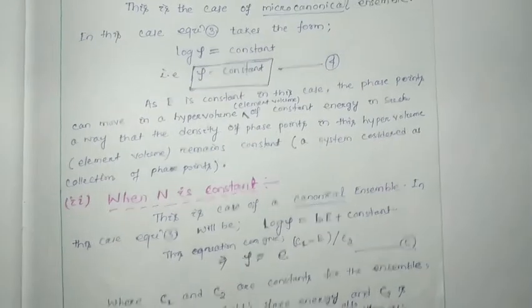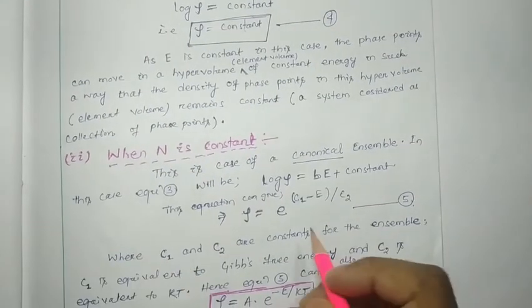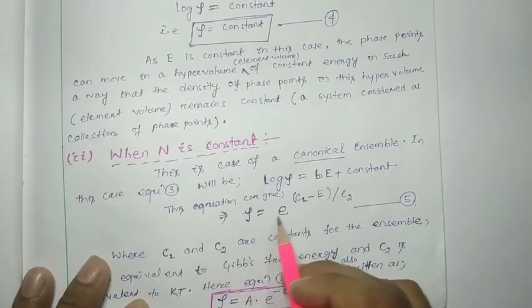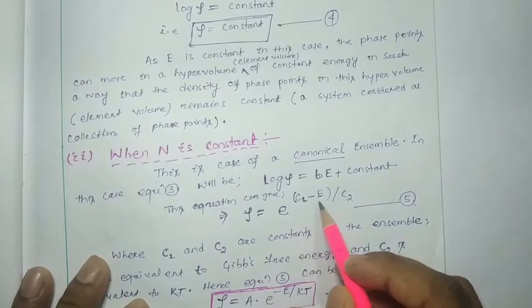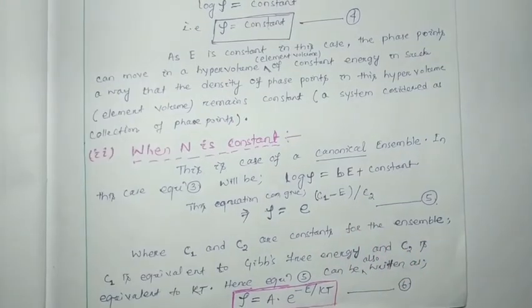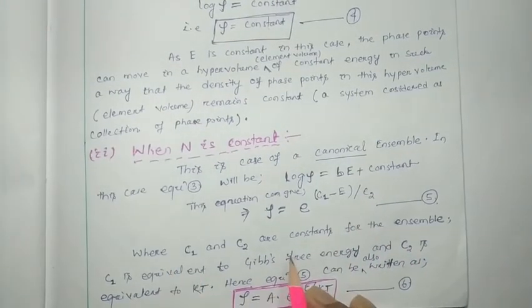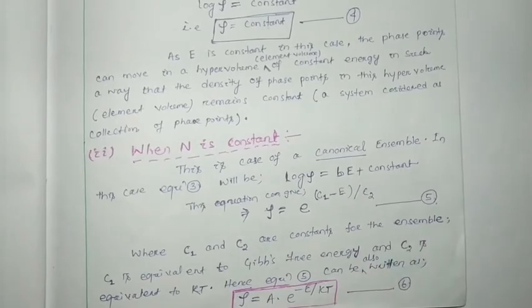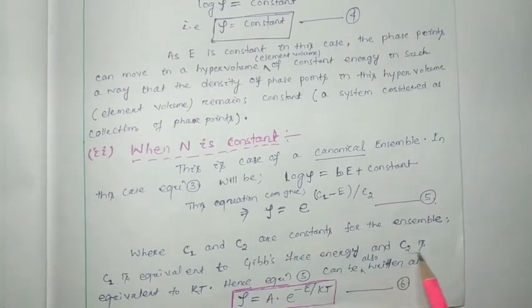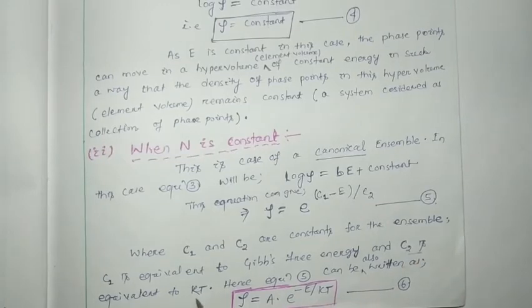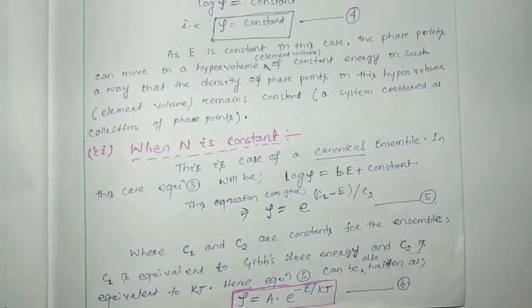Okay, so here rho, that is your probability density, we found e to the power c1 minus e by c2. Here c1 and c2 are constants for the ensemble. C1 is equivalent to Gibbs free energy and C2 is equivalent to KT. K is your Boltzmann constant, T is your absolute temperature.